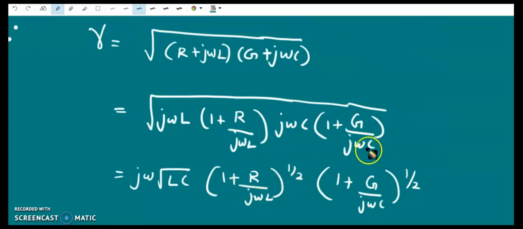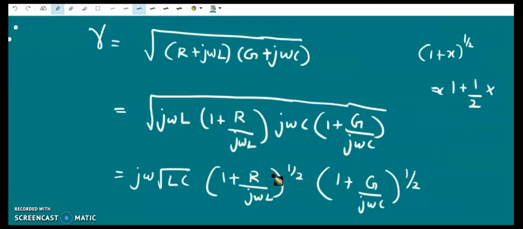If x is very small, 1 plus x raised to half can be expanded as 1 plus half x according to binomial expansion.